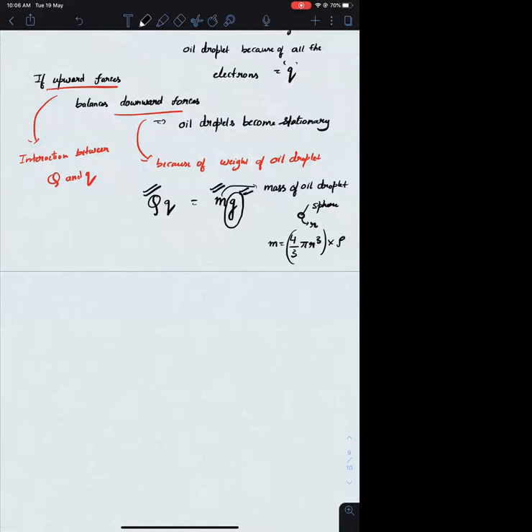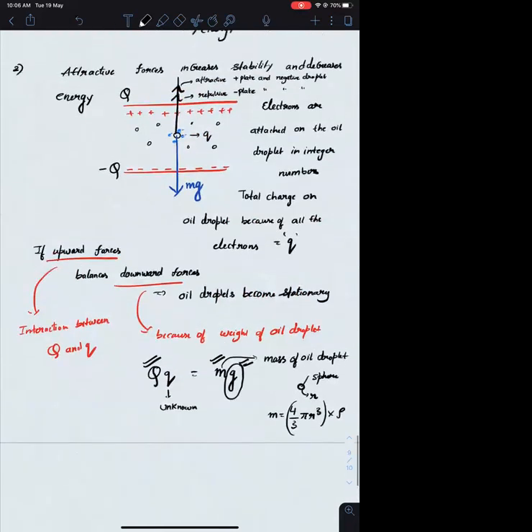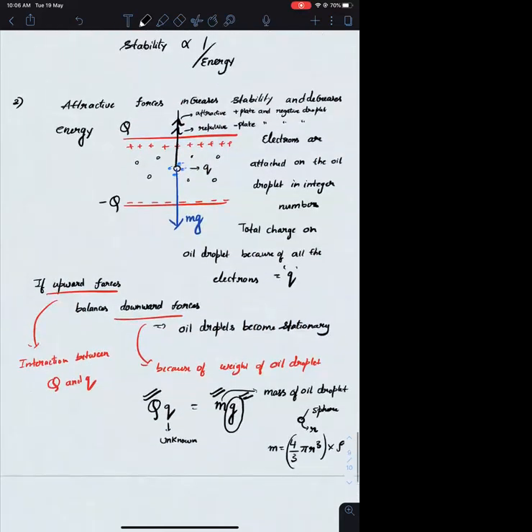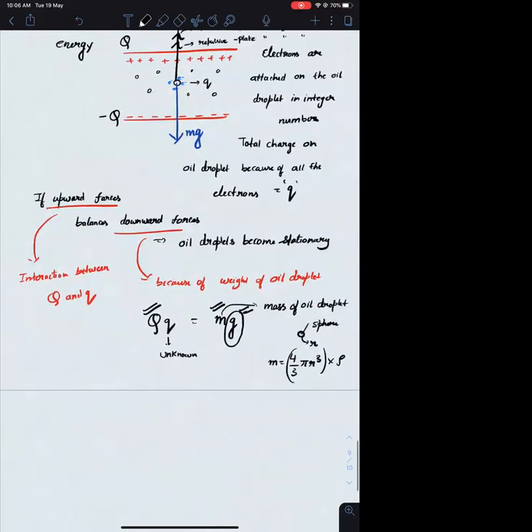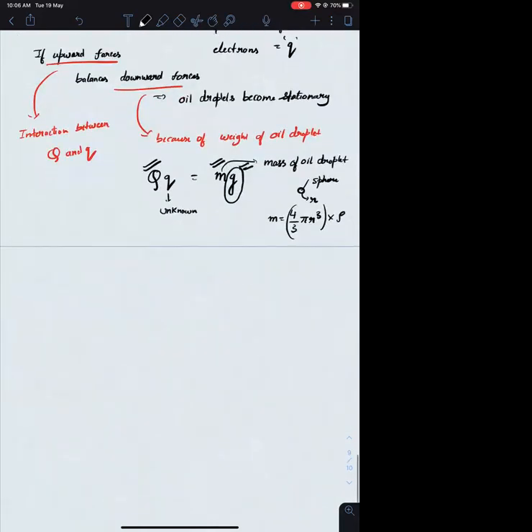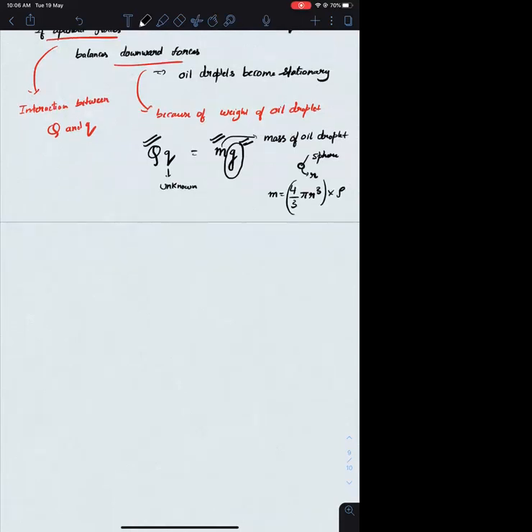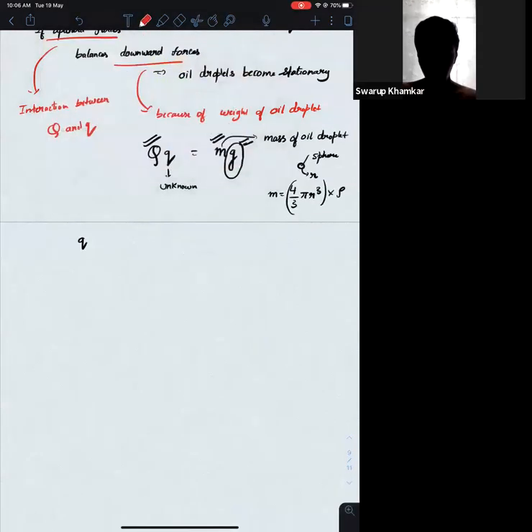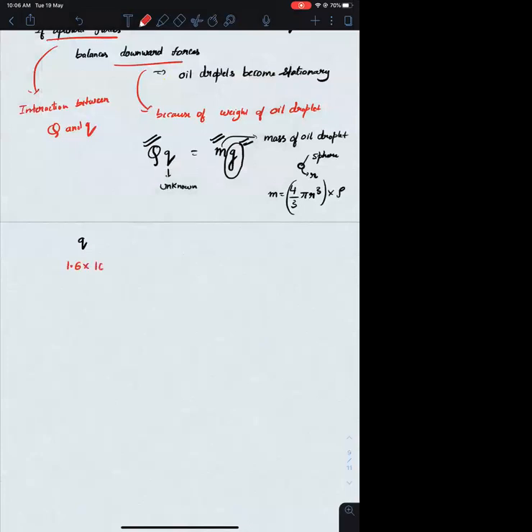Q. Small q. So what did he do? For different oil droplets which are becoming stationary, he applied the equation and found the value of Q. I will give you the final results of the Q values he got. From observing those results, tell me the charge on the electron. The Q values came out something like 1.6 into 10 raised to minus 19 coulomb.